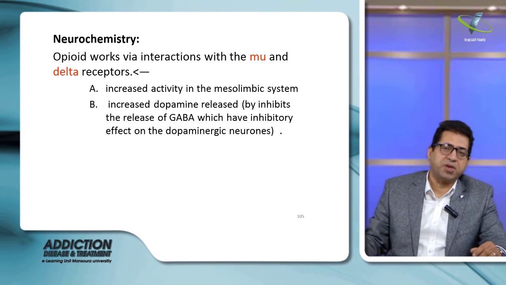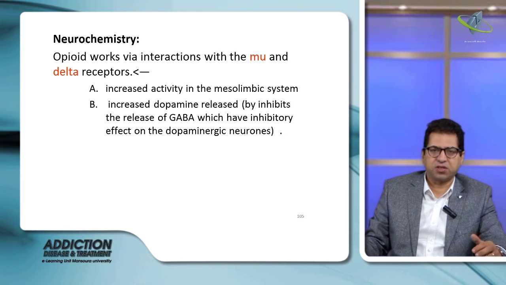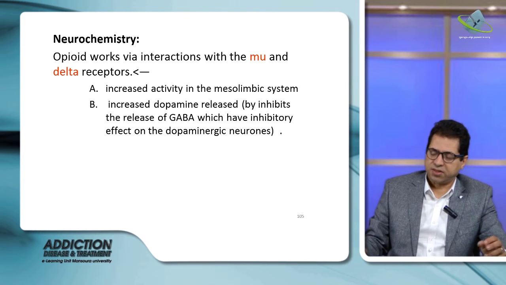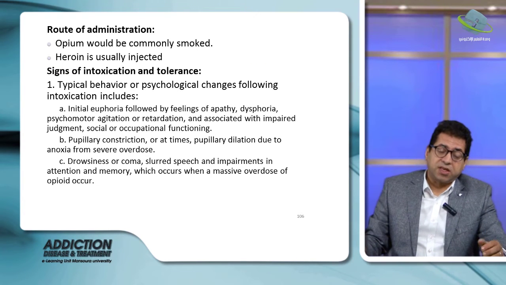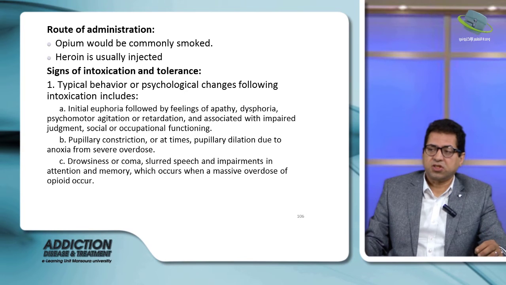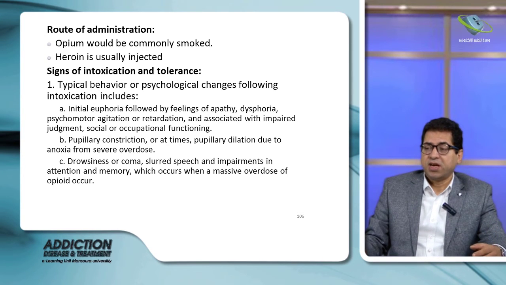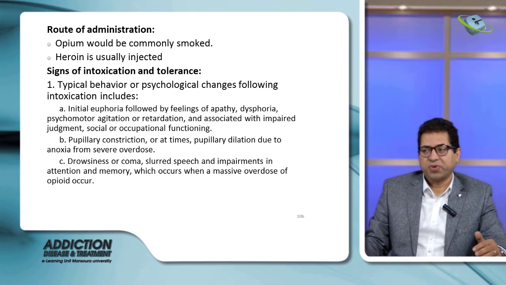This increase in dopamine leads to the euphoric effect which is felt by addicted people. Usually opium is taken by intravenous injection, but sometimes by smoking or snuffing. There are many manifestations. Once people take it, there is initial euphoria and they feel very happy. After it wears off, they become disturbed, with agitation, retardation, impaired judgment, and social and occupational dysfunction.